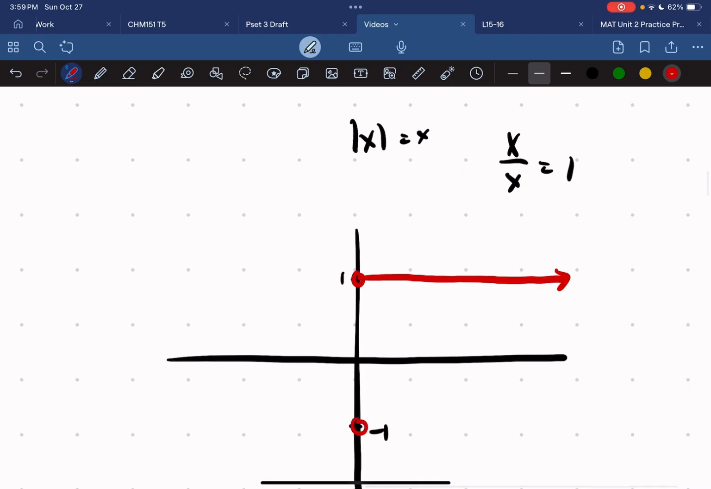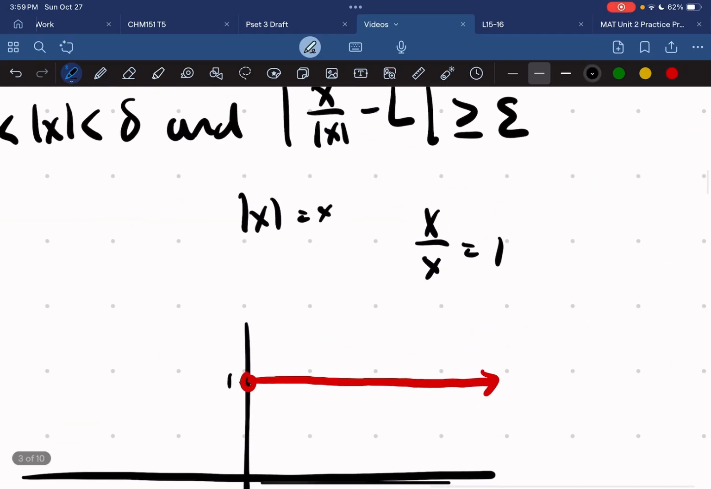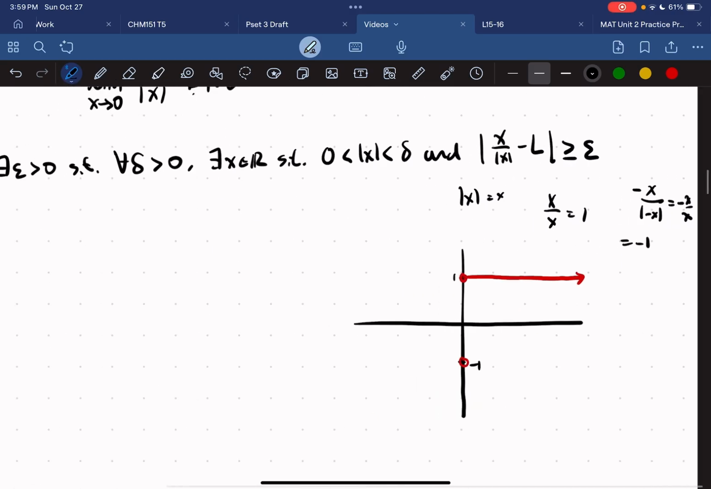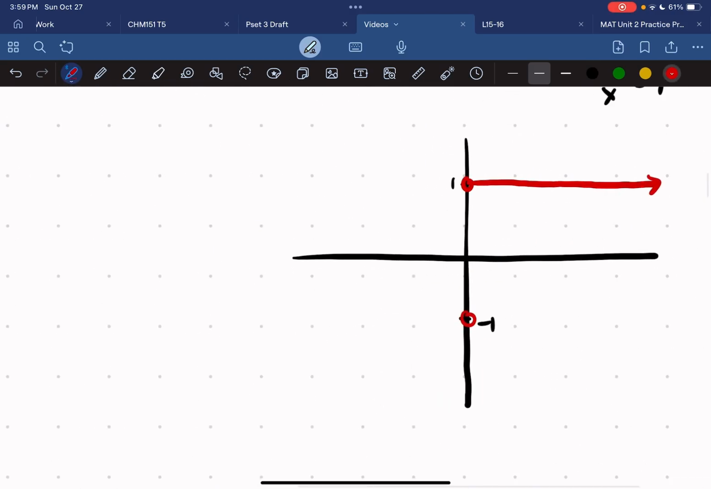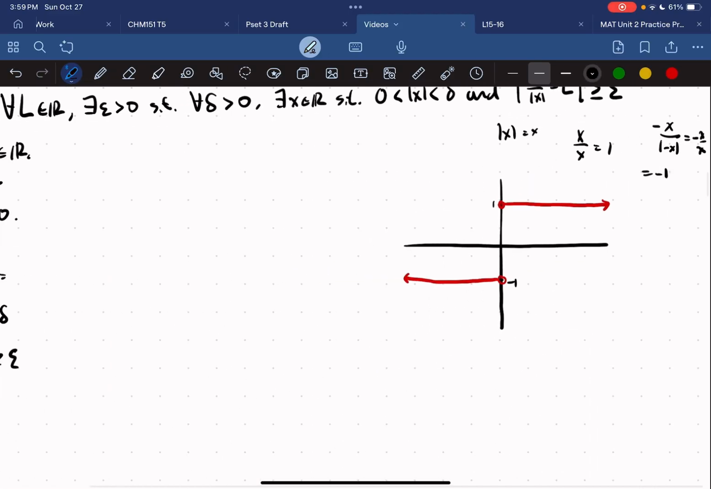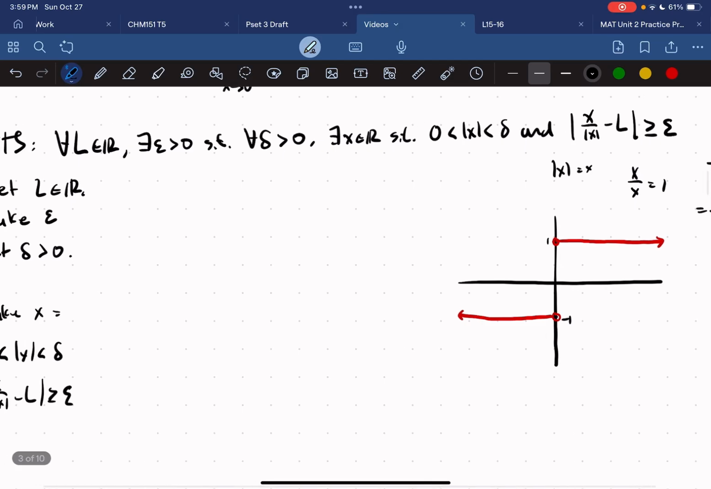Same thing down here. And when x is negative, we have a negative x over the absolute value of negative x, which is just x. So this becomes negative 1. So then we have the function like this. And we can see that obviously the limit doesn't exist as it approaches 0.